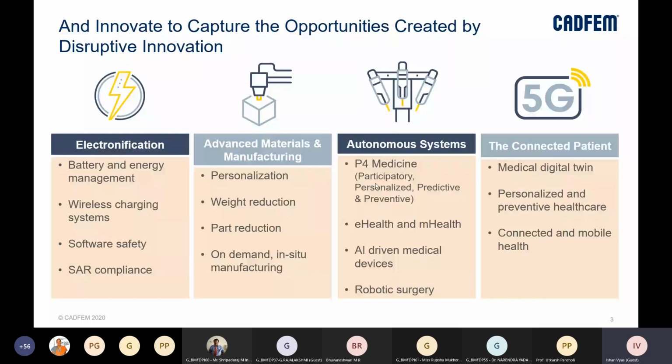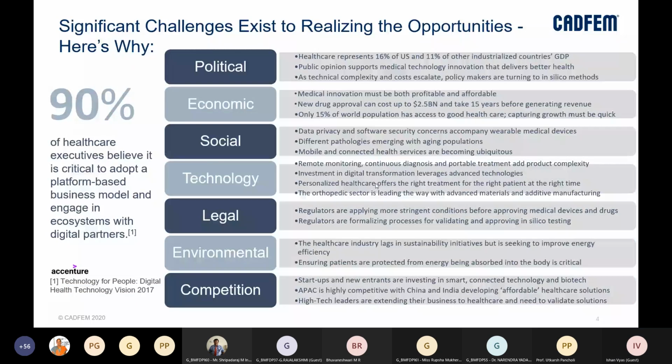Then the connected patient as well, like the medical digital twin, which I already talked about, in connected and mobile health. So these are a few innovations which have been made in, let's say, the past decade or two, which are already being used in the medical industry to make new products or better products. So we already have this technology, we already have some requirements, but there are some challenges which already exist.